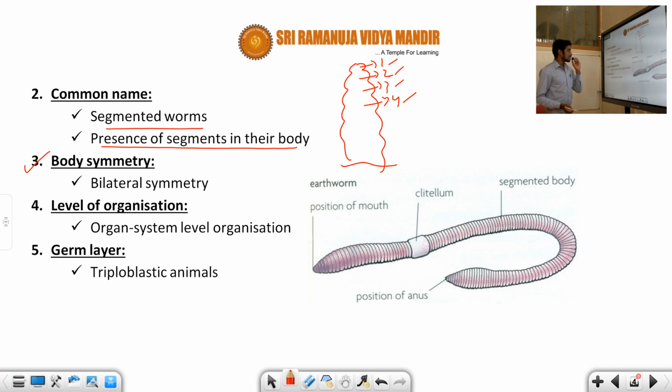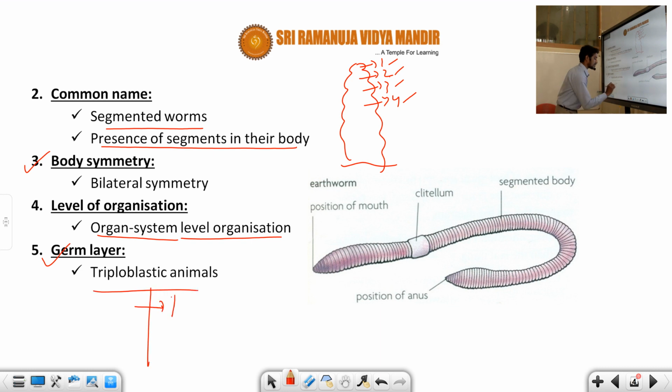And coming to the next one, the level of organization. It shows the organ system level of organization. This is also very easy to remember. And germ layers: there are three layers. What are they? Ectoderm, endoderm, mesoderm. These three germ layers arise during embryonic development. So it is a triploblastic animal.